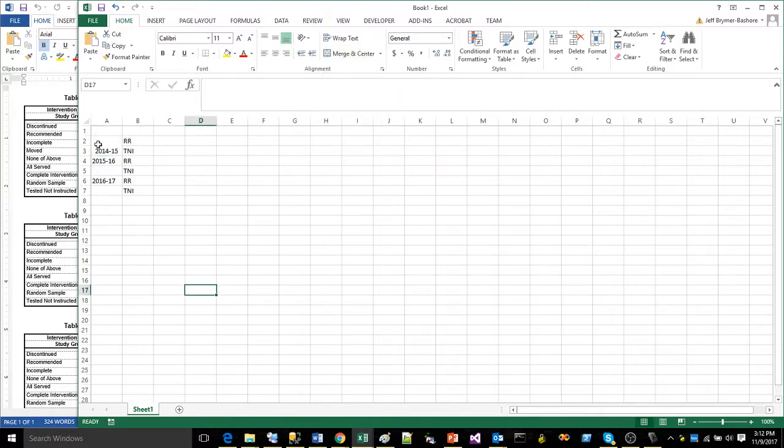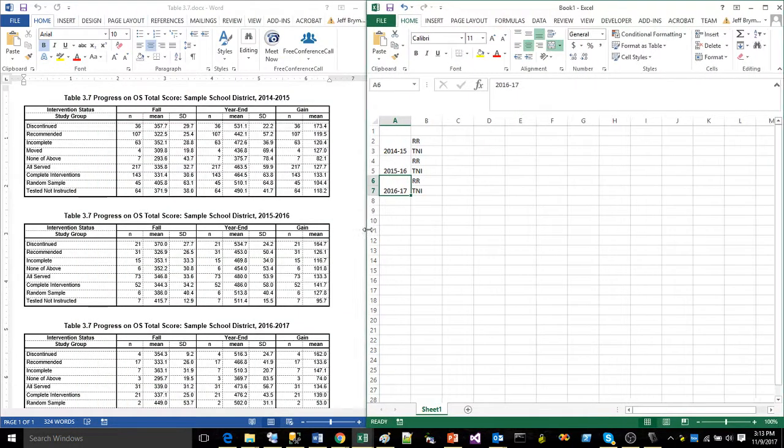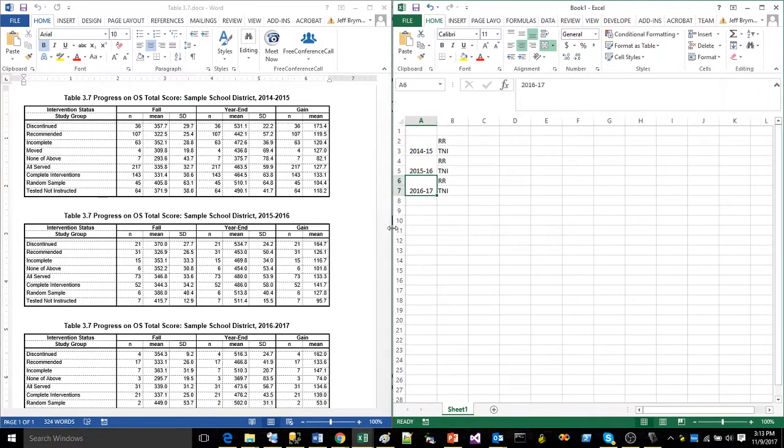And what it does is it's merged my cells 2 and 3 together. They've made them one cell. And it's kind of put the 2014-15 down at the bottom of the cell there. And that's fine. That's what I want it to do. I'm going to do the same thing. I'm going to select cells 4 and 5, and I'm going to come back over and merge and center. Whap. All right. Now I'm going to select cells 6 and 7, come back over to merge and center. Click that. Boom. All right. Excellent. Good. We're done. Now I'm going to move this back over once again. I think I'm good. There we go.